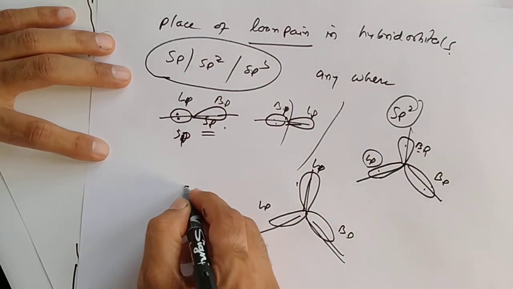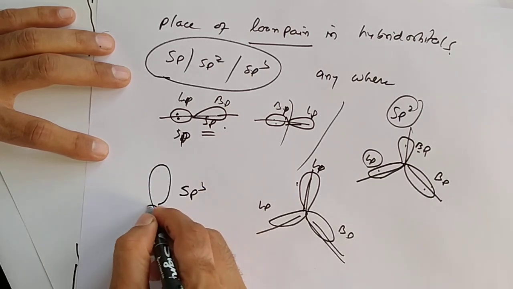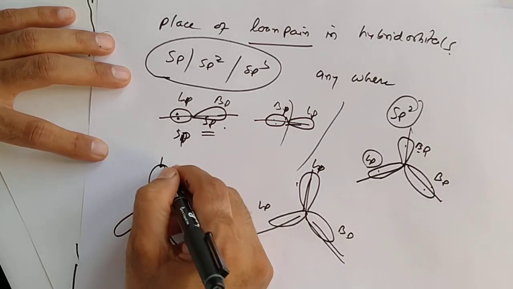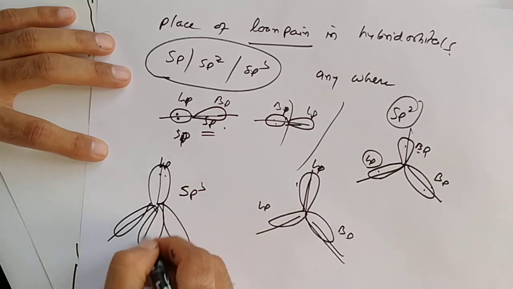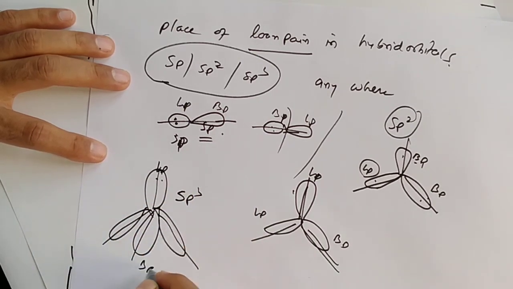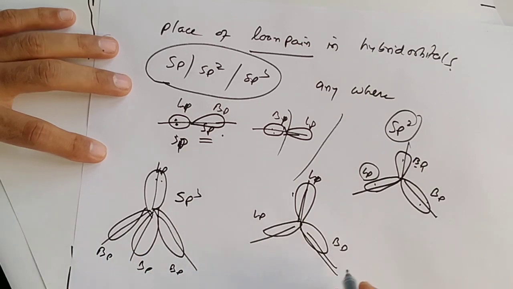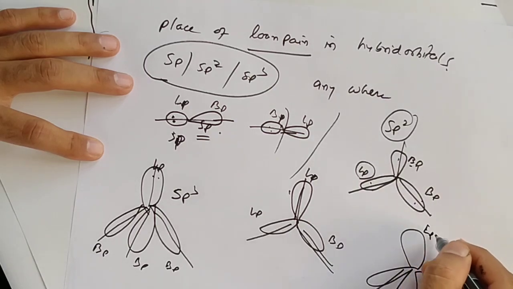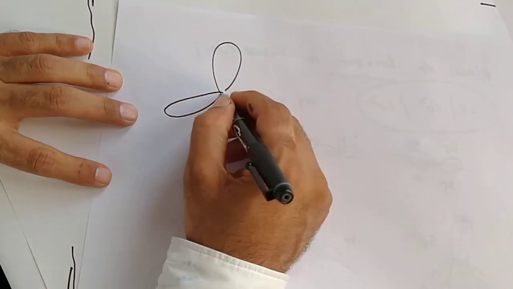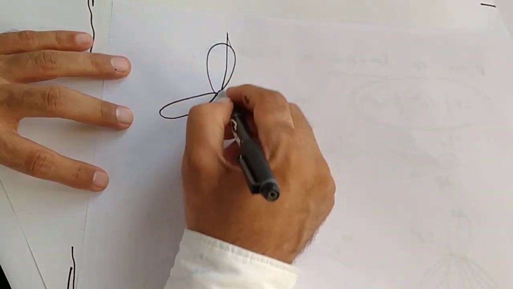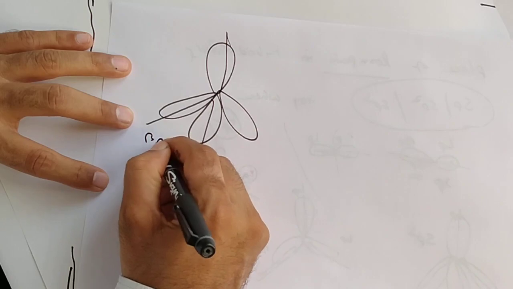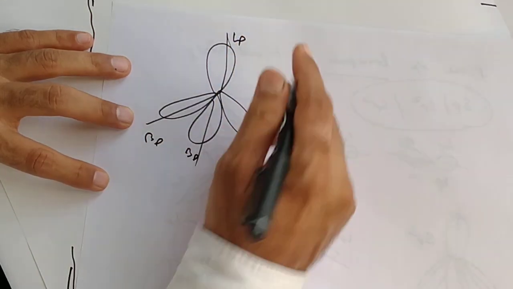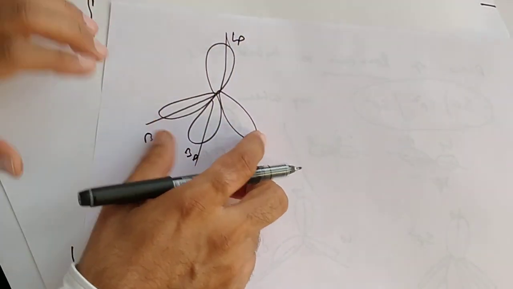Understood? If sp3 hybridization occurred and one is a lone pair, there should be these three bonding pairs, otherwise here should be possible. If two bonding pairs in sp3, two lone pairs, it can be here also, here also.